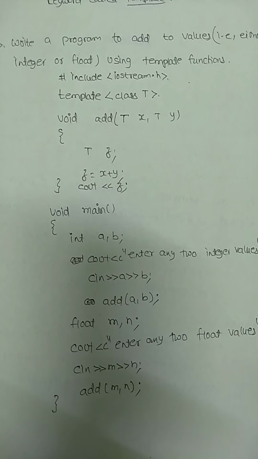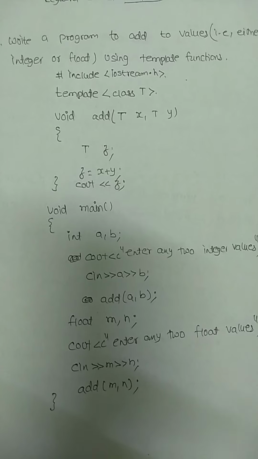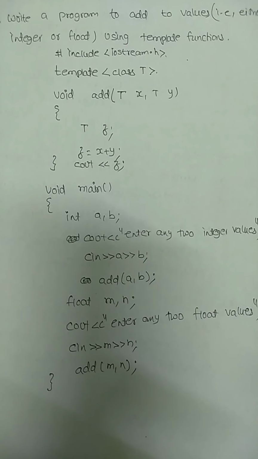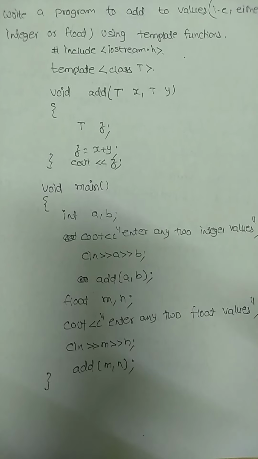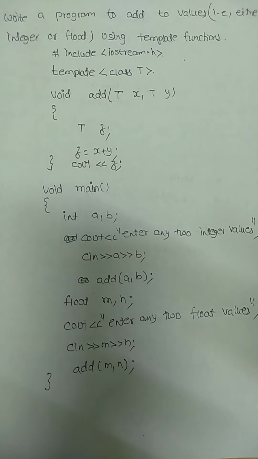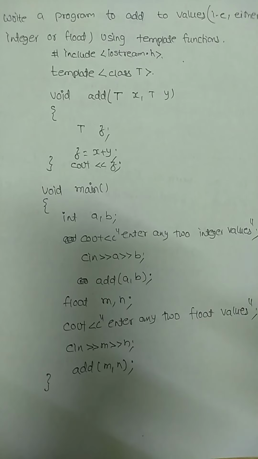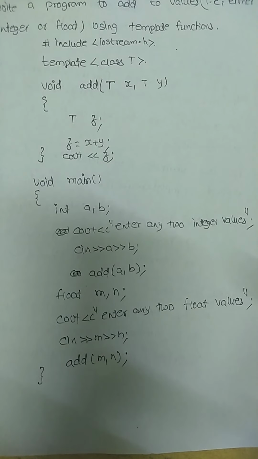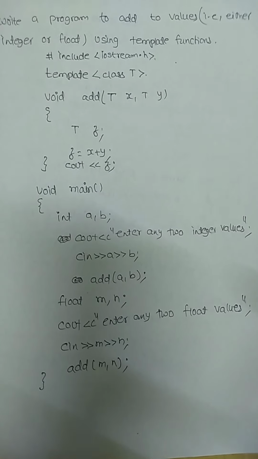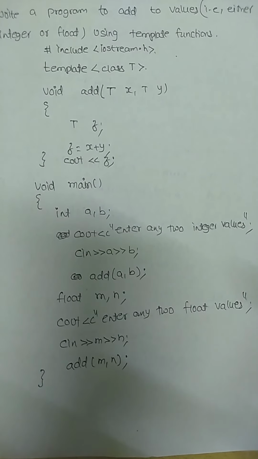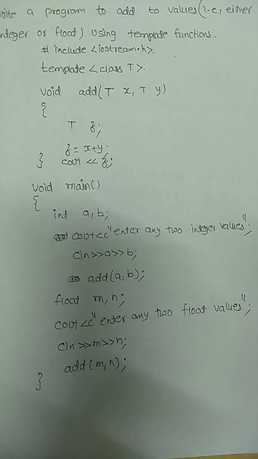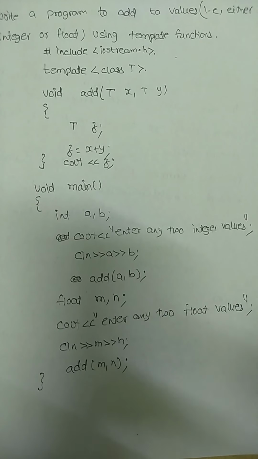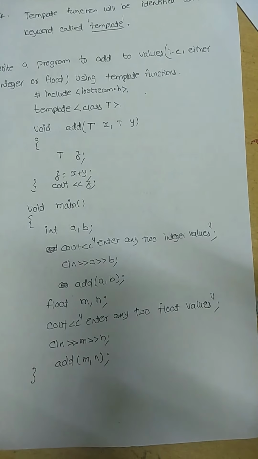Now in main, I take two more variables m, n of data type float. I read the values and call the same function again, add(m, n). So the same function is called again, and now T becomes float. In the previous case, add(a, b), since a and b are integers, T automatically becomes int.